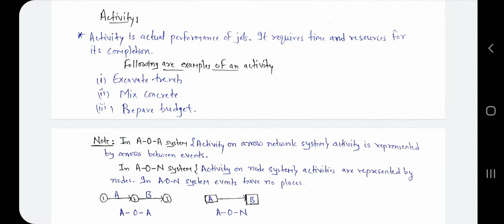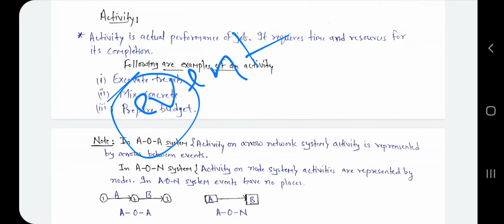In our previous lecture, we have seen the event element of a network. Now we will see the activity element of a network. An activity is called the performance of a job, or the actual performance of a job. It requires time and resources for its completion. This part is the event,